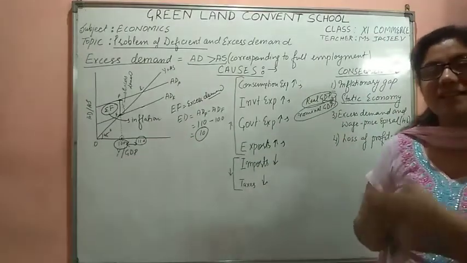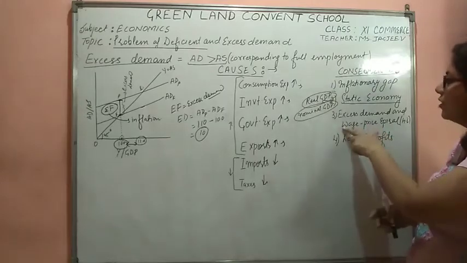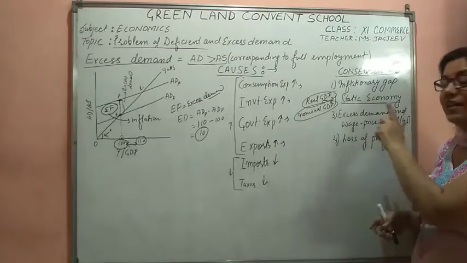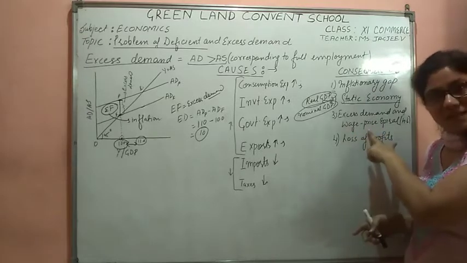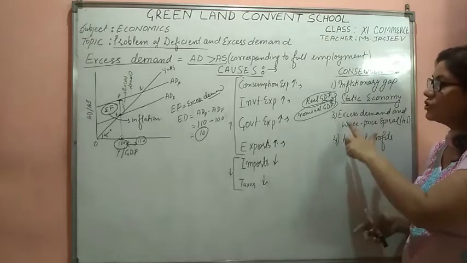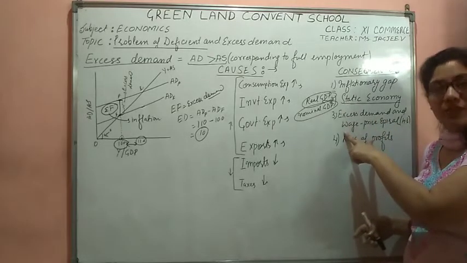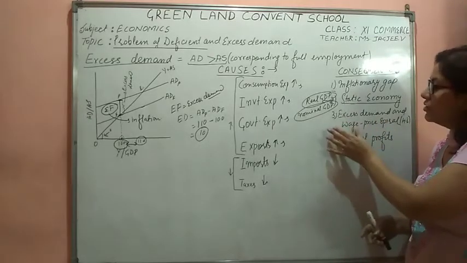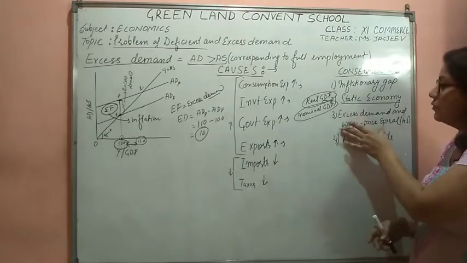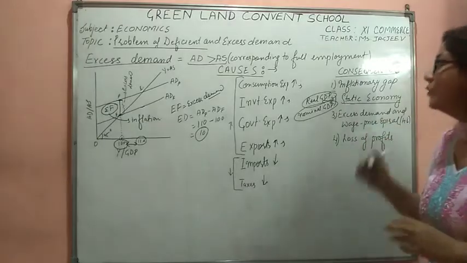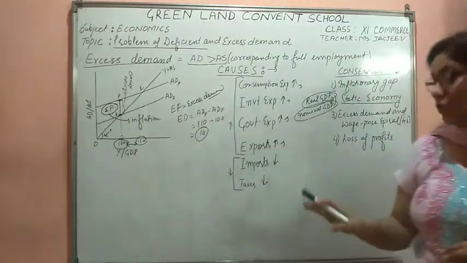Like we say the vicious circle of poverty, this is a vicious circle of wage price spiral, where wages catch prices. Due to the increase in wages, the prices are higher, and prices catch wages. Due to the higher prices, the labor will demand more wages. Wages catch prices and prices catch wages. So this is the wage price spiral, the worst consequence of excess demand in any economy.